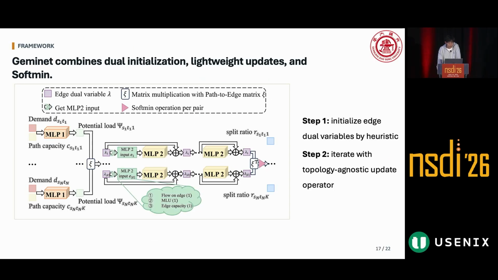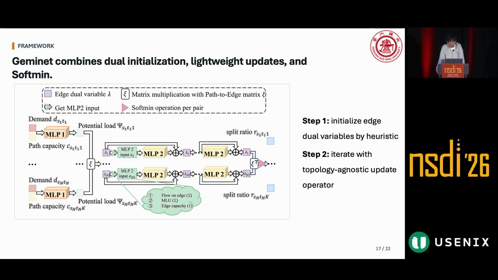The overall workflow of Geminet is as follows. Step 1, we initialize the edge-level dual variables lambda using a heuristic method, since lambda can be interpreted as a potential congestion price. Step 2, we then enter the iterative process. In each iteration, we update lambda using the topology-agnostic edge-level update operator and recover the split ratio from lambda using softmin. The process repeats until the preset time budget is reached.